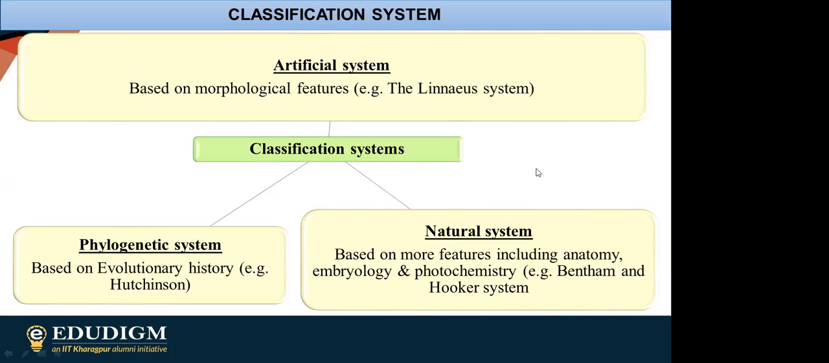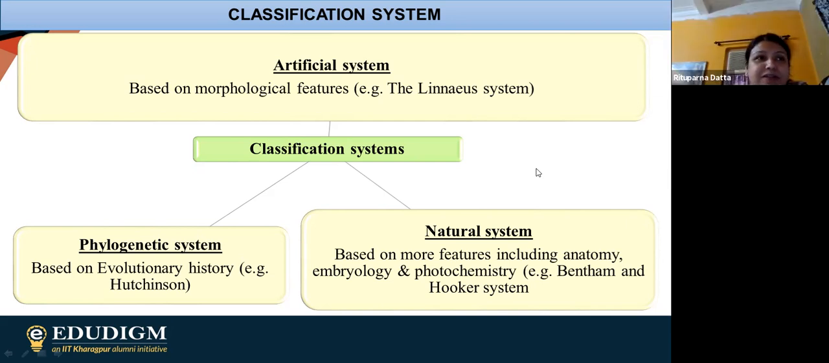Okay, so morphology means the observable characters. Whatever observable characters or features we are having, that is basically known as morphology. So based on morphology, whatever characters we are observing, depending upon that, this artificial system of classification has been built up. And that has been given by Carlos Linnaeus.